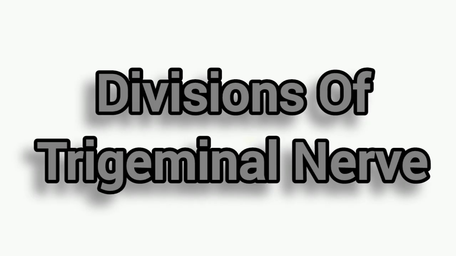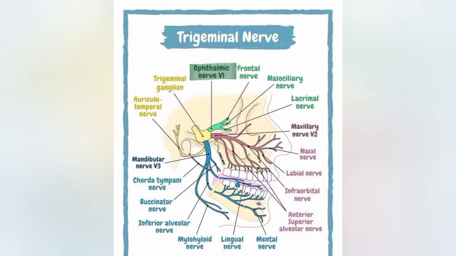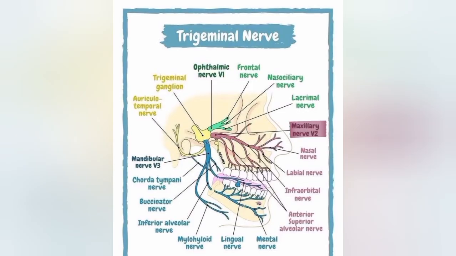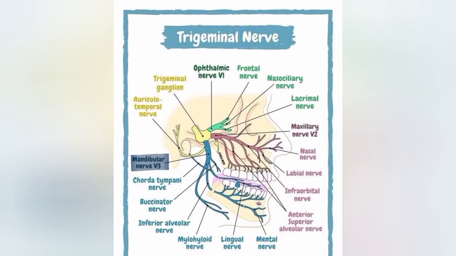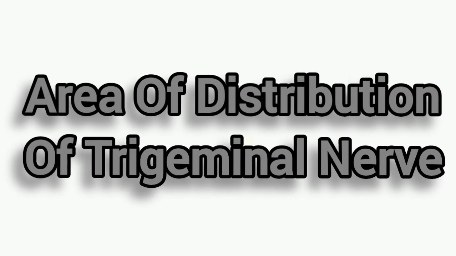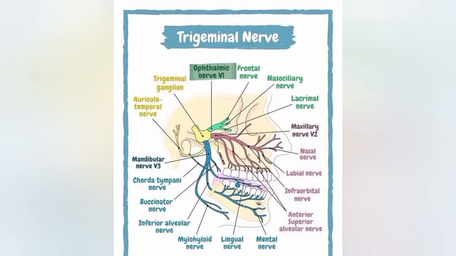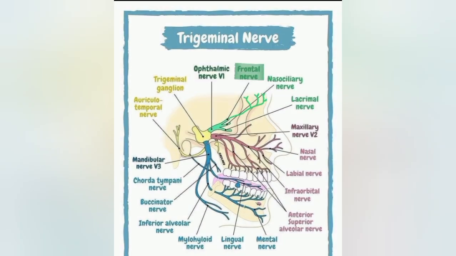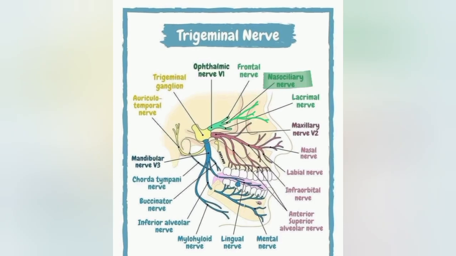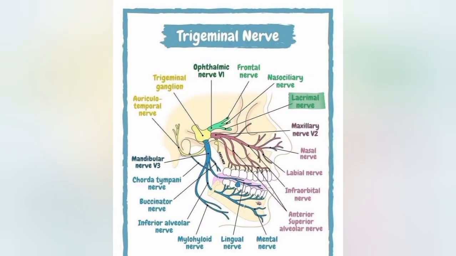Now the divisions of trigeminal nerve. First one is ophthalmic nerve, second is maxillary nerve, and third one is mandibular nerve. Now the area of distribution of trigeminal nerve. First of all, area of distribution of ophthalmic nerve. Frontal branch supplies the area of forehead, scalp, frontal and ethmoidal air sinuses. Then the nasociliary branch supplies the upper eyelid, cornea and dorsum of the nose. Then the lacrimal branch, which receives the fibers from pterygopalatine ganglion, supplies the lacrimal gland.